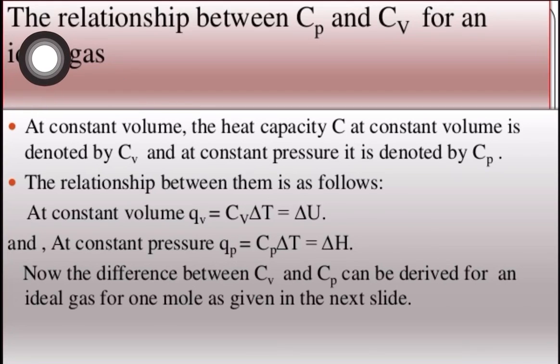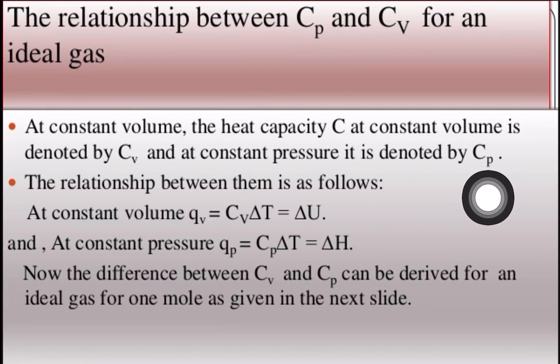Now, this is one of the important topics and this can be asked in your examination point of view. So please be very careful. That is relation between Cp and Cv for an ideal gas. Okay, Cp and Cv for an ideal gas means what? Heat capacity at constant pressure and heat capacity at constant volume के दोनों के बीच में relation क्या है? Okay, so at constant volume, heat capacity C is denoted by Cv, and at constant pressure it is denoted by Cp. So the relation between them will be what?